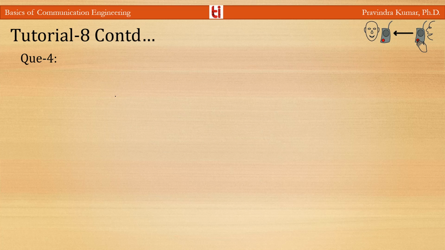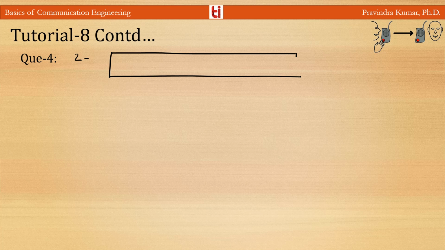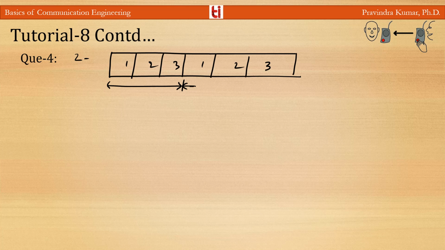If you consider the transmission rate for the TDM and look at the frames, you can see signal first, signal second, and third, then again signal first, signal second, and third. This is frame first and this is frame second, and this is one time slot. The data rate for one signal is 2 kbps.